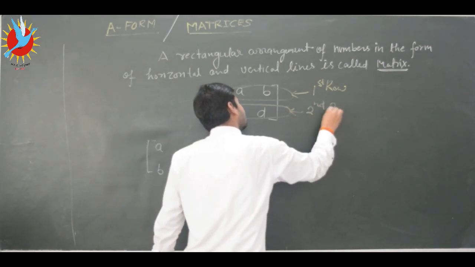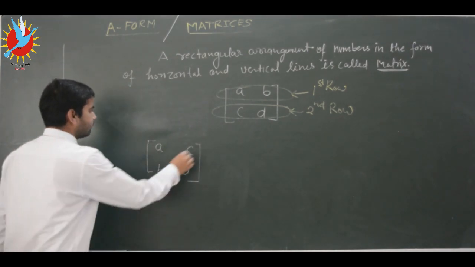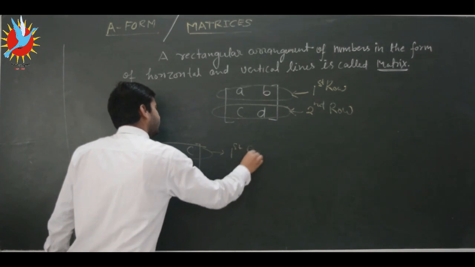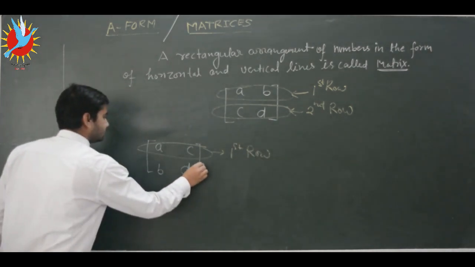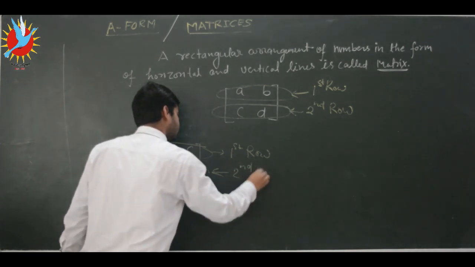Okay, so this is the second row and a b is the first row. Here our first row is a c, and this is our second row.